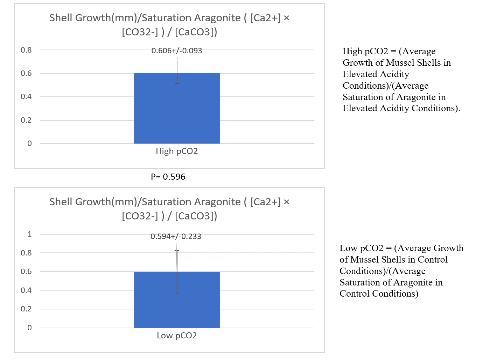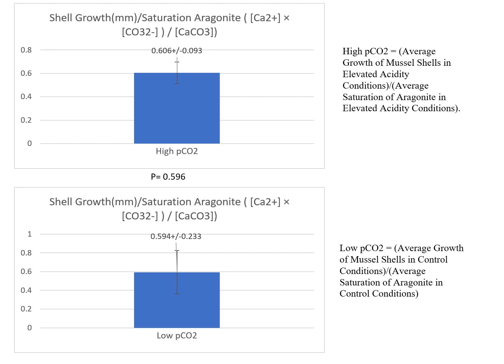These graphs show the ratio of average growth of mussel shells in elevated acidity conditions over the average saturation of aragonite in elevated acidity conditions. And then the same thing for the control group, but in control conditions, which were normal acidity or low PCO2, and then high PCO2 is the high acidity.